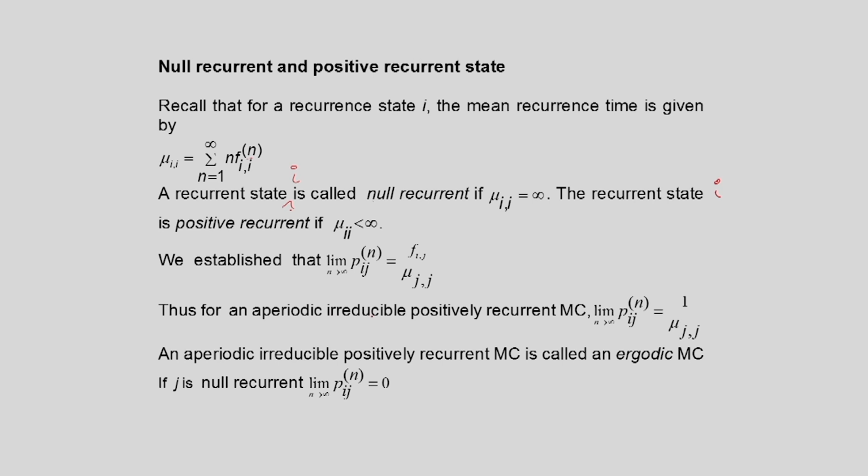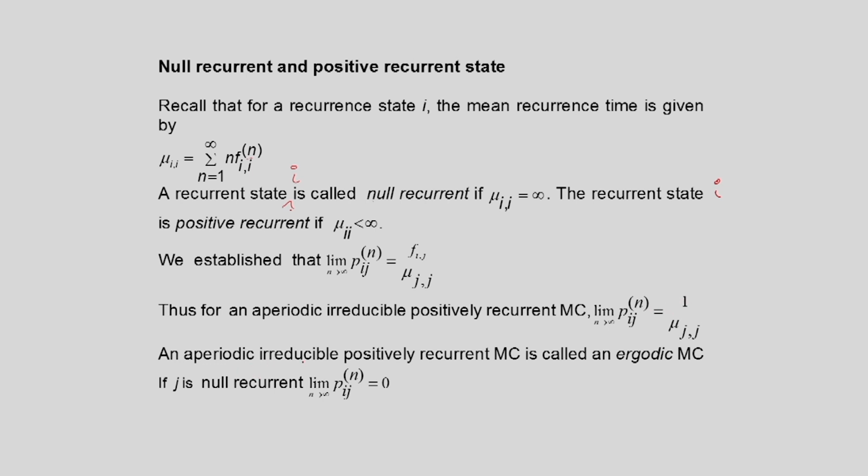Positively recurrent means we assume mu jj is less than infinity. In that case, the limit as n tends to infinity of Pij(n) is equal to 1 by mu jj, since Fij is equal to 1.